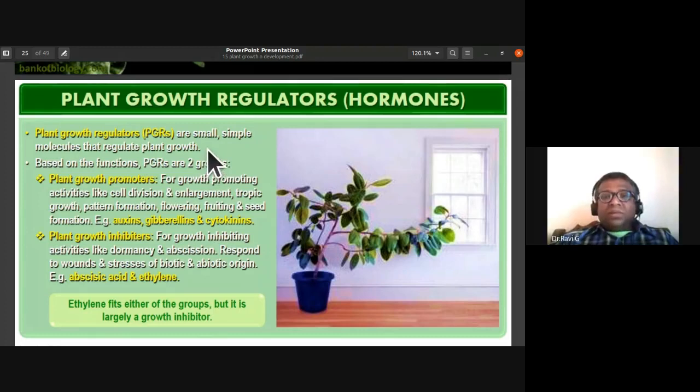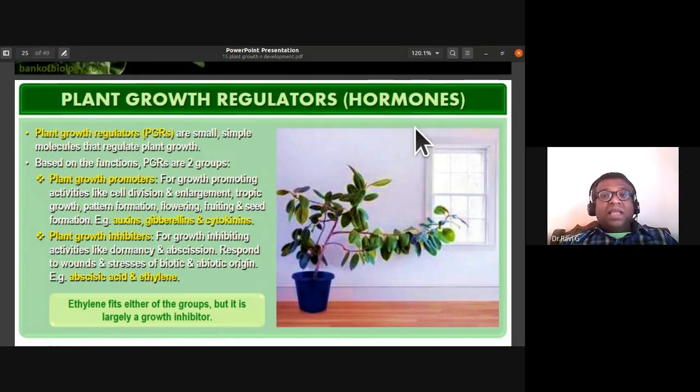Okay, so that is the hormones. You know the definition of hormones. Hormones are also called chemical messengers. They are secreted at very low concentration at their synthesis region, but they have their effect at the target region. So hormones in animals are carried by blood. Here hormones are carried through the phloem.